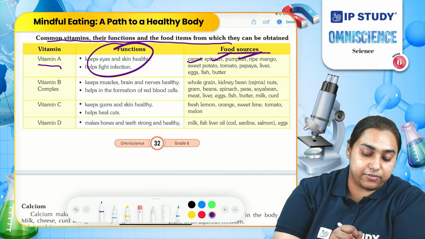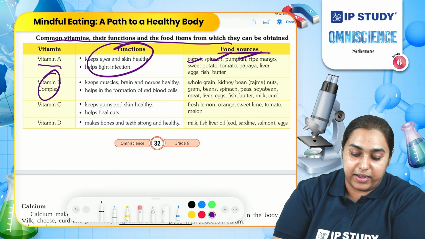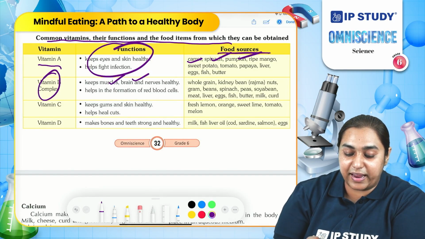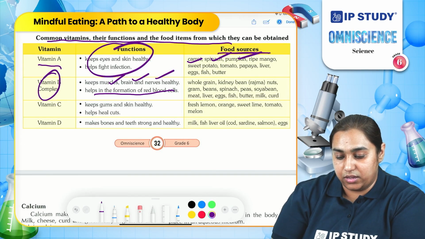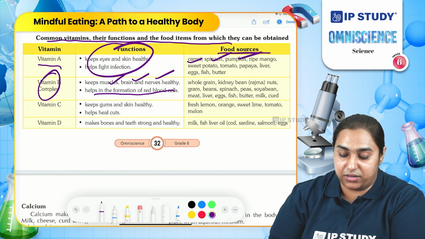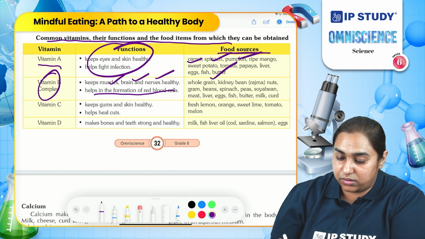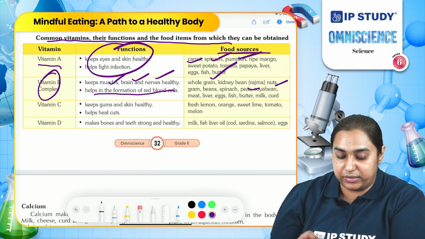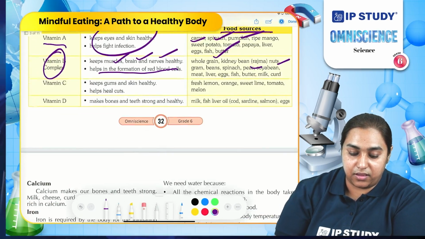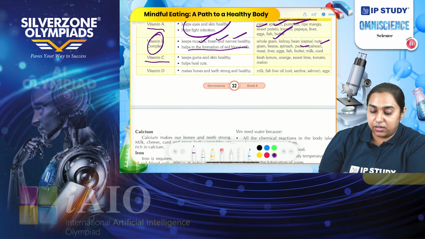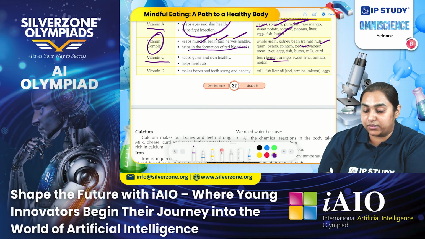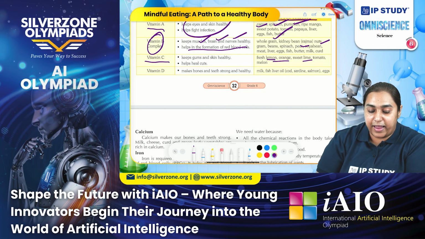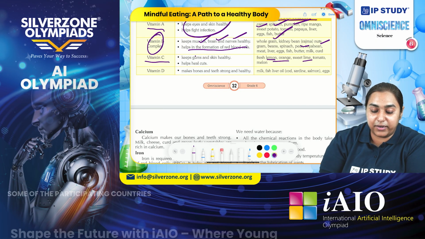Another vitamin is vitamin B complex. It keeps our muscle, brain and nerves healthy and helps in the formation of blood cells. Some common examples of vitamin B sources are green vegetables, whole grains, peas, soybean. We get vitamin C from all the tangy fruits like lemon, citrus, lime, and they are helpful in keeping our gut and skin healthy.